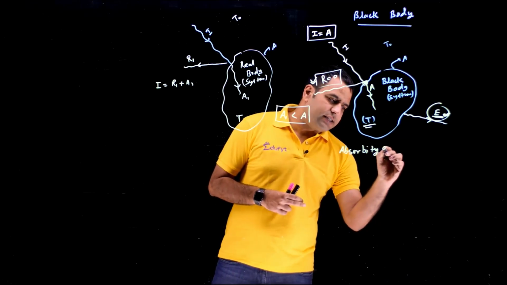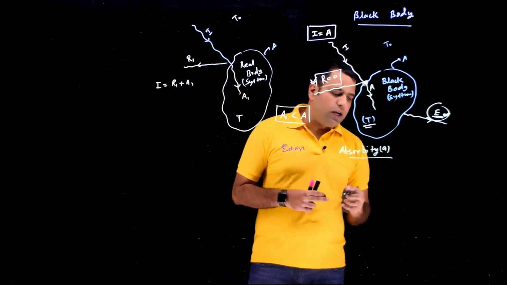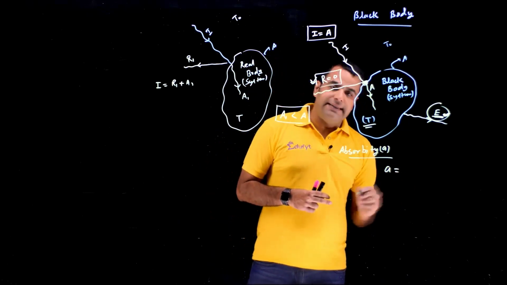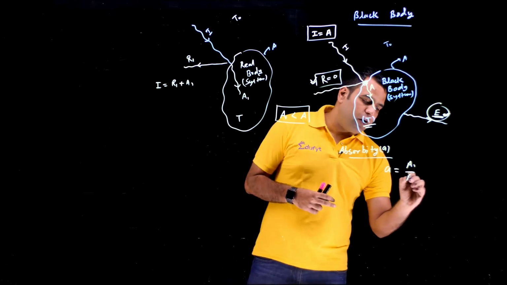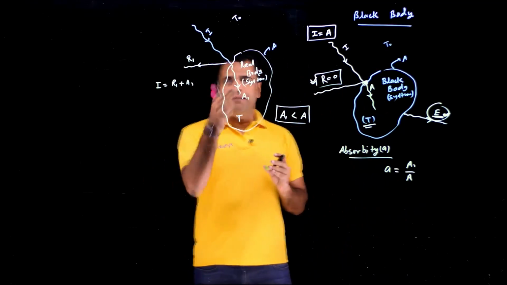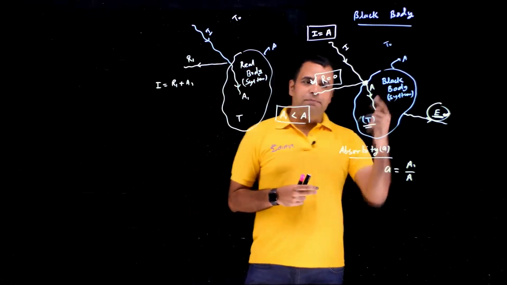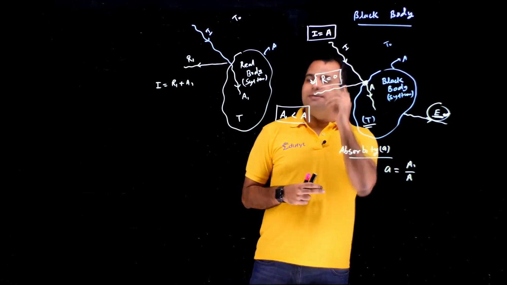We define a constant which we define as absorptivity, small a. We represent it by small a. So small a value is equal to A1 upon A, where A1 is the absorption by the real body corresponding to the incident I, and A is the absorption by the black body corresponding to the same incident.